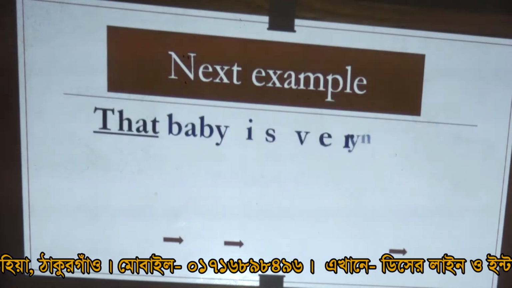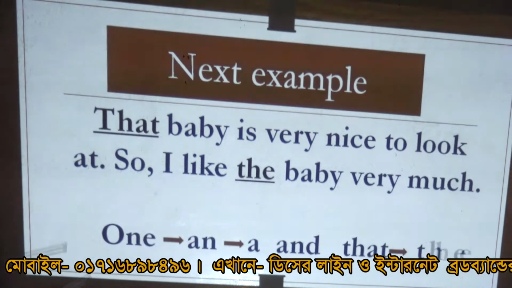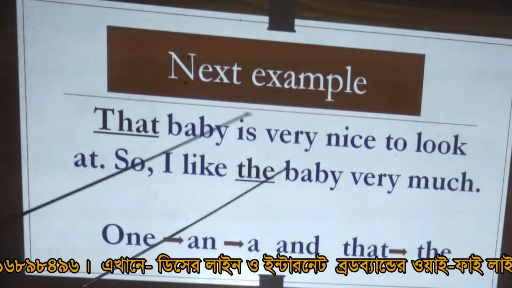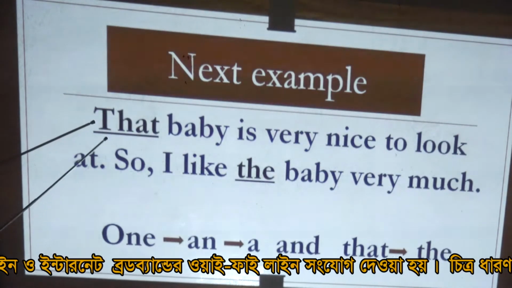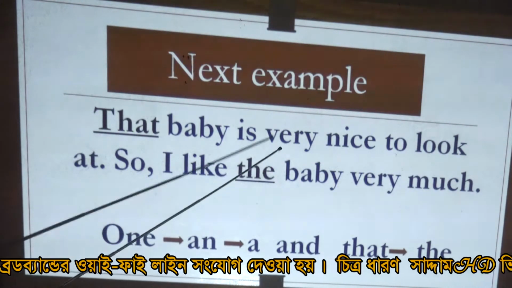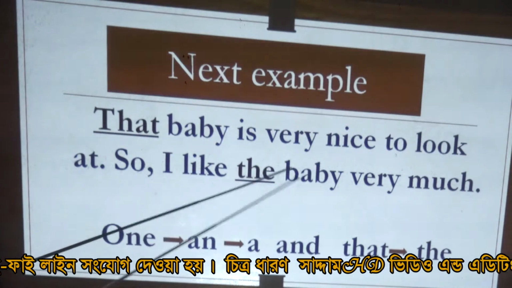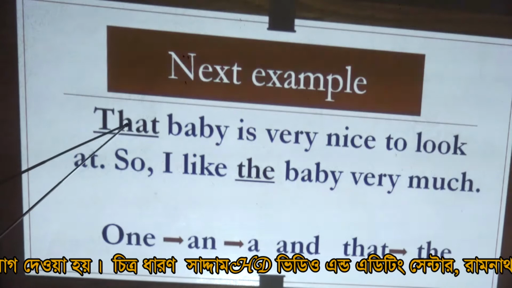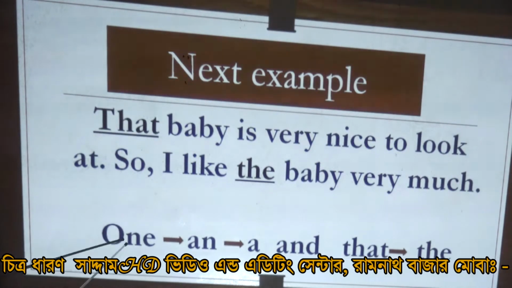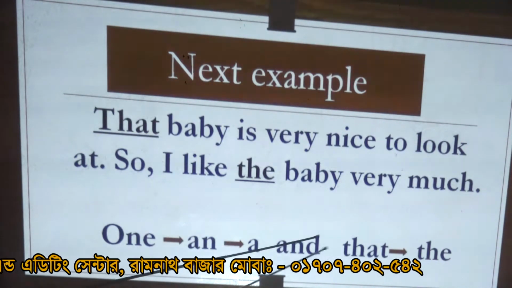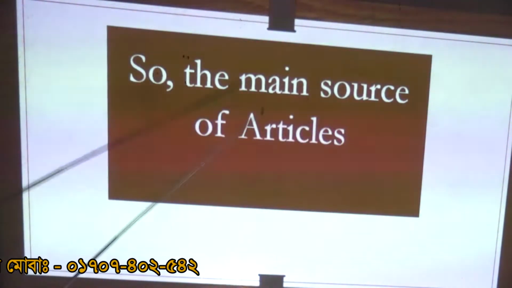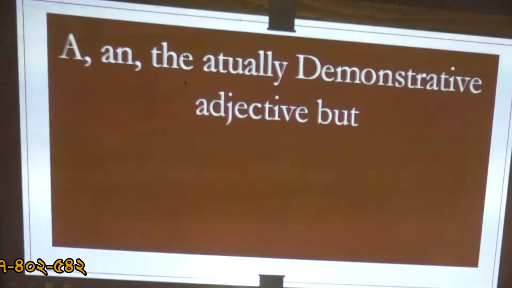Next example. That baby is very nice to look at. So I like the baby very much. Dear students, that baby and the baby are the same person. That changes to the. So one changes to a or short an, and that changes to the. So the main sources of articles are one and that.